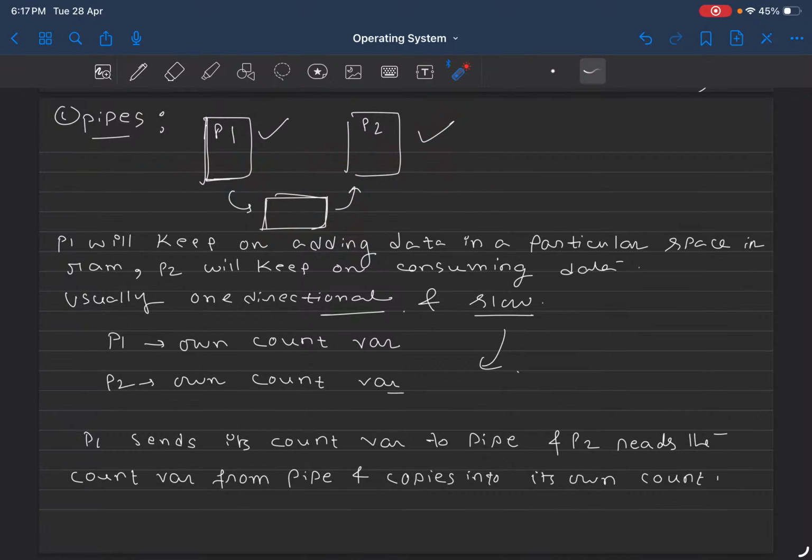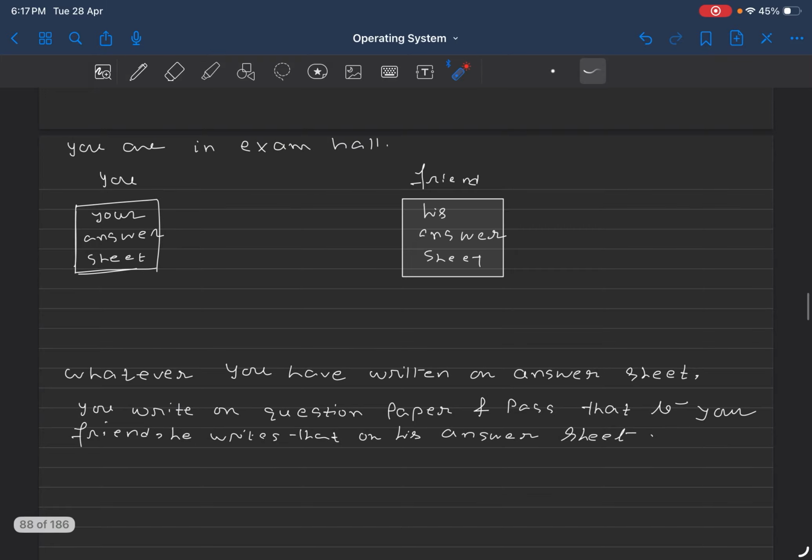Alright. So P1 sends its count value to the pipe. P2 reads the count variable from the pipe and copies it into its own count variable. So that is how a pipe enables processes to communicate. Just like the example I told you.